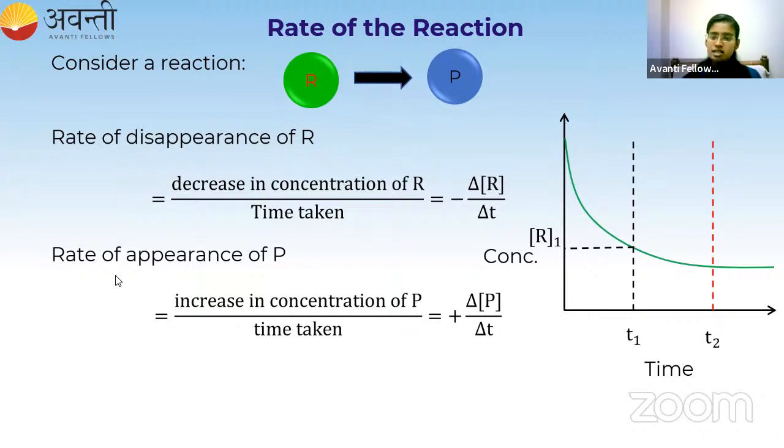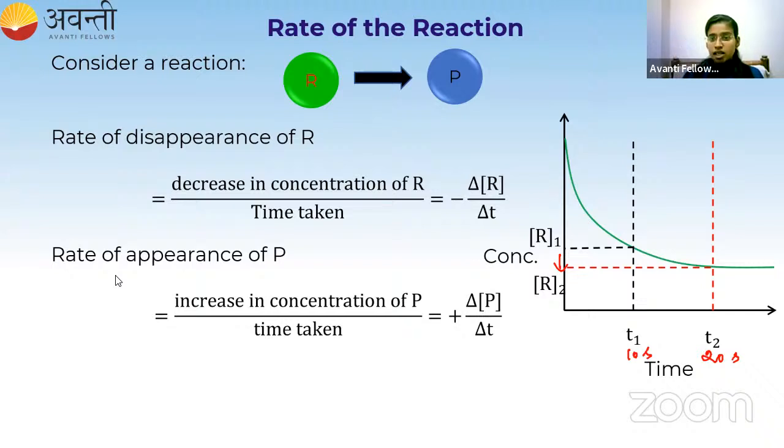Suppose this is 10 second and this is 20 second. Moving from 10 second to 20 second, some of the reactant would have disappeared, so the concentration of the reactant has decreased from R1 to R2. You see here, it is decreasing. As time goes on, the concentration of the reactant is decreasing.